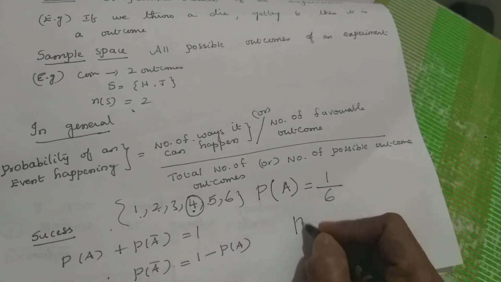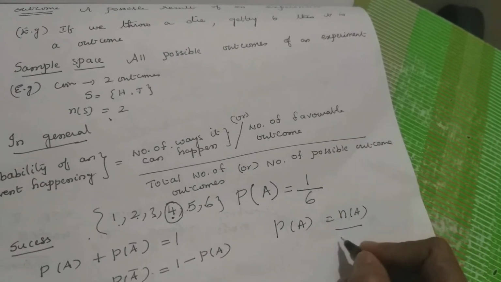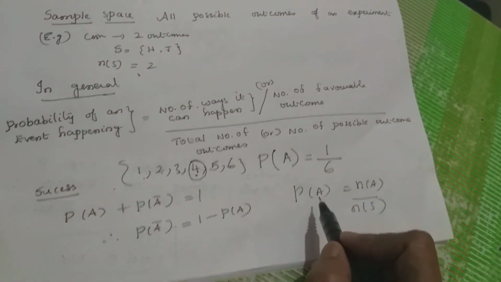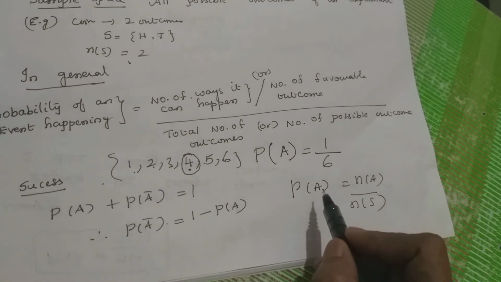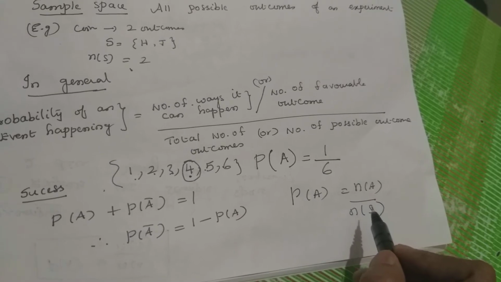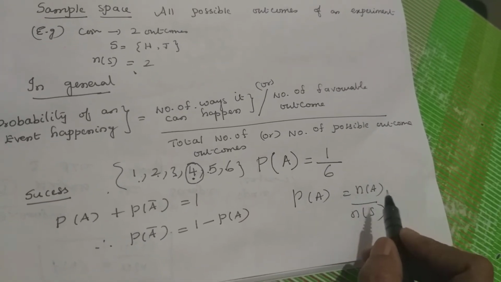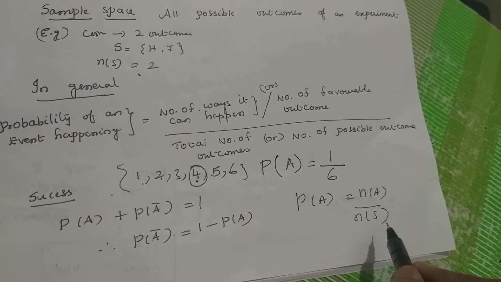That is, probability of A is equal to, what is the formula? N of A by N of S. This is your formula. Any variable can be taken. If you take B, it means N of B by N of S. We know A is an event of getting favorable outcomes, and that is the probability of getting an outcome. Here N of A means number of favorable outcomes by total number of outcomes.